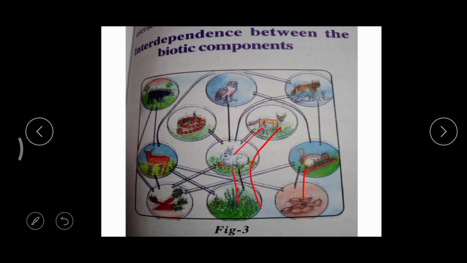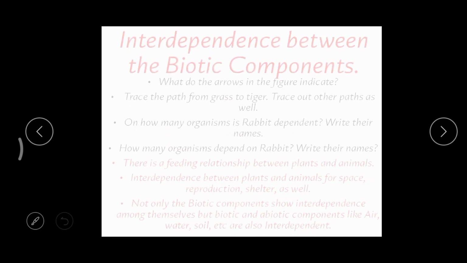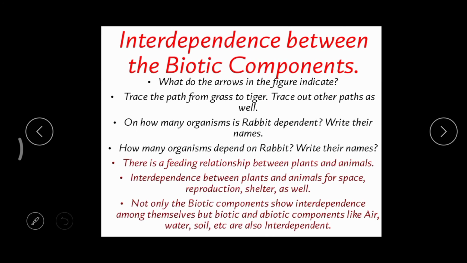Plants, grass, then a rabbit, then now the fox. First one is grass, then a rabbit. Then what's the next one? Next one is the fox. So these three are connected with the arrows.